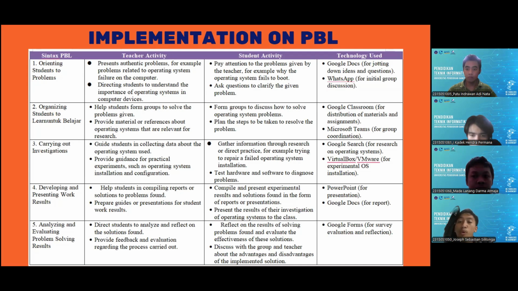Fourth syntax is developing and presenting work results. Teachers help students in compiling reports or solutions to the problem found, and then prepare guides or presentations for student work results. Then students compile and present experimental results and solutions found in the form of reports or presentations, and present the results of their investigation of the operating system to the class using PowerPoint and Google Docs.